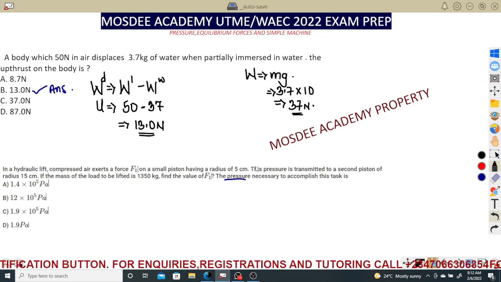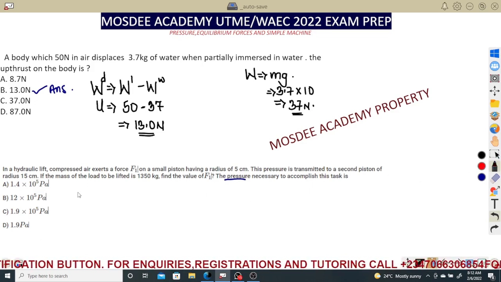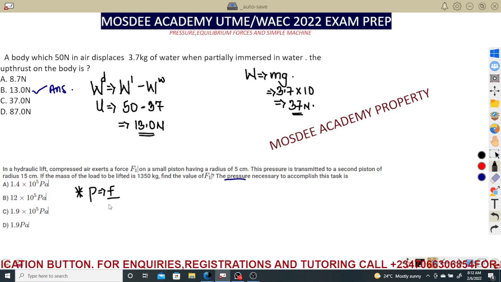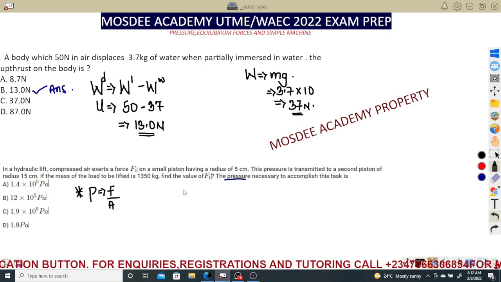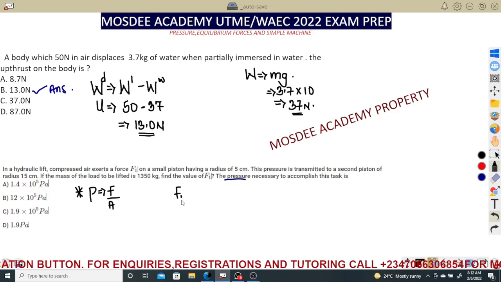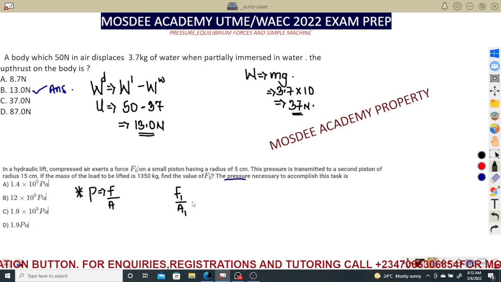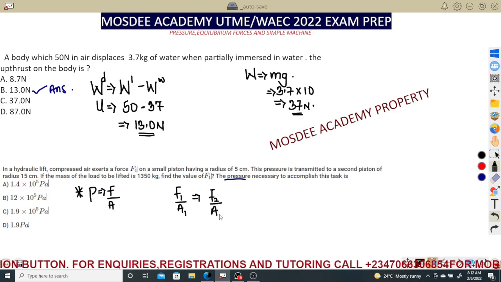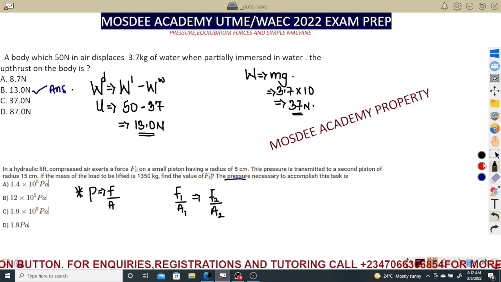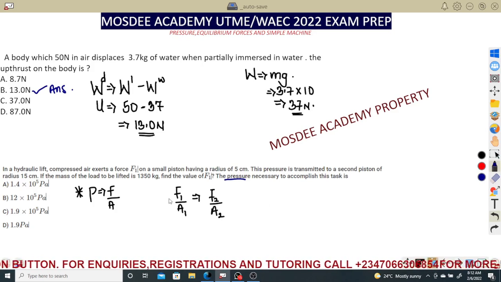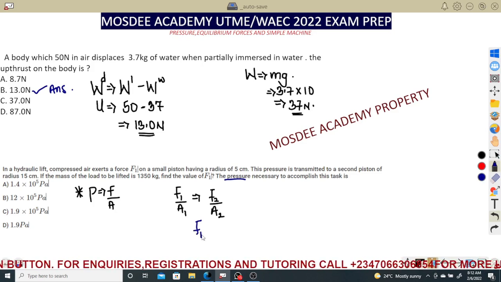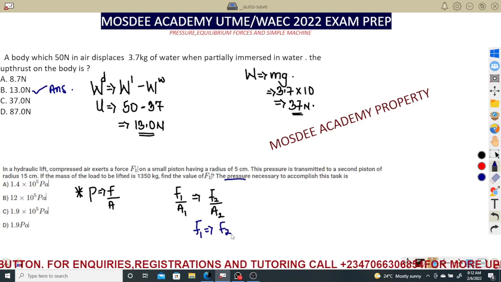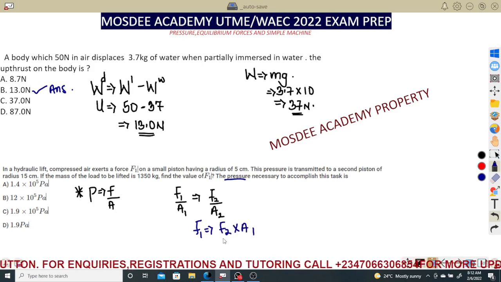So from hydraulic lift relationship, you might have studied that pressure concept is still on pressure. Pressure is force over area. Take it. So if we are talking about hydraulic lift, we said the first force over the first area is equal to the second force over the second area. This is the way we relate hydraulic lift. So you keep that in mind. I know most of you might have studied that. If I make F1 the subject of the formula here, because I'm looking for the first force, it will be F2 multiplied by A1 divided by A2.